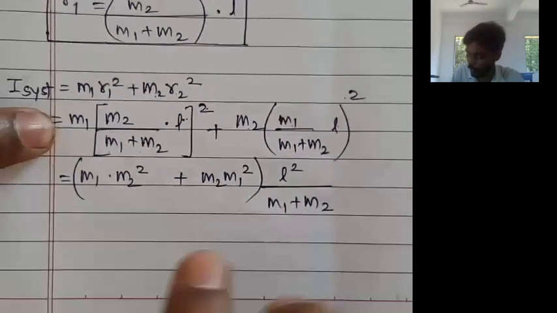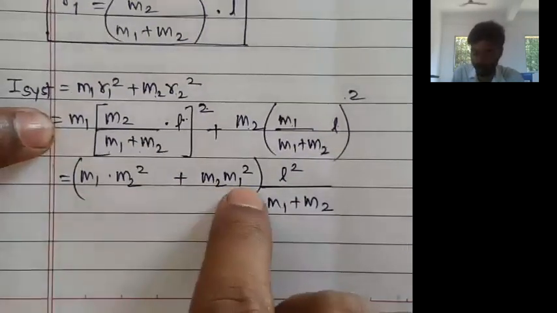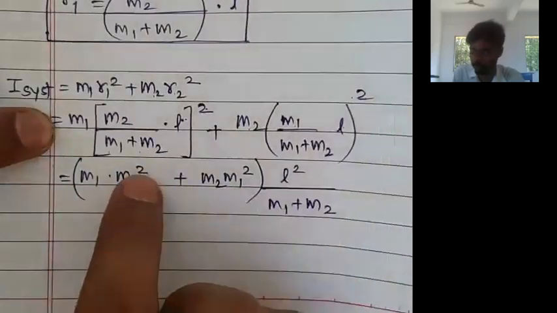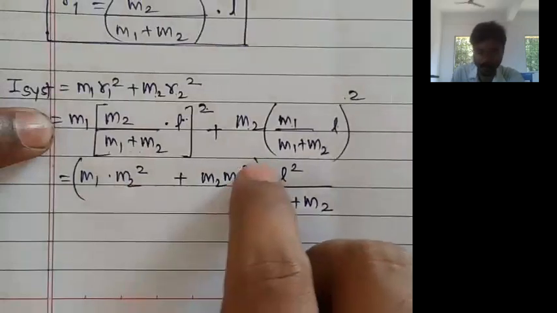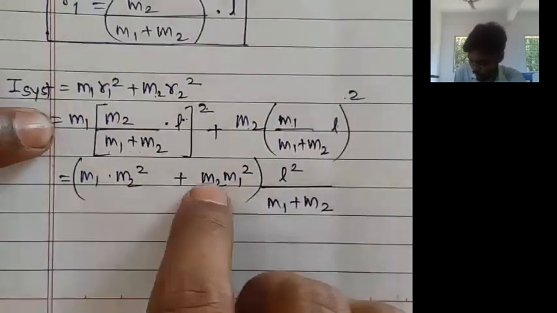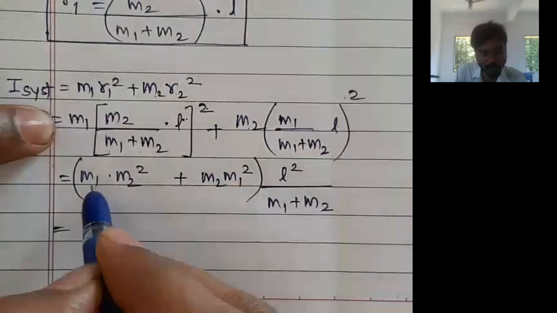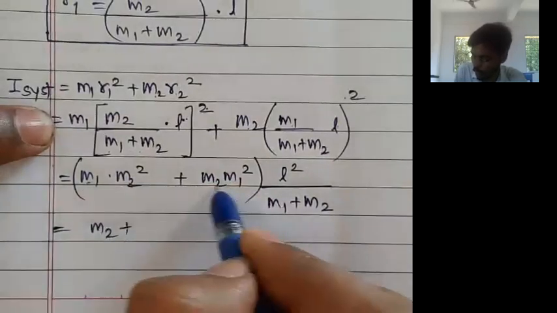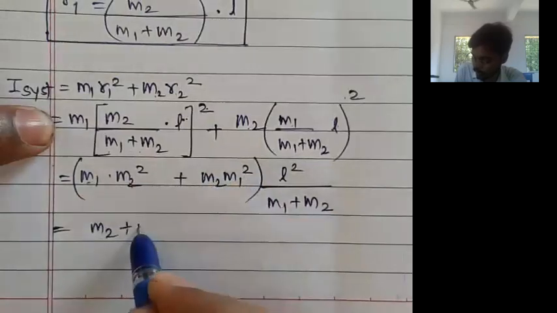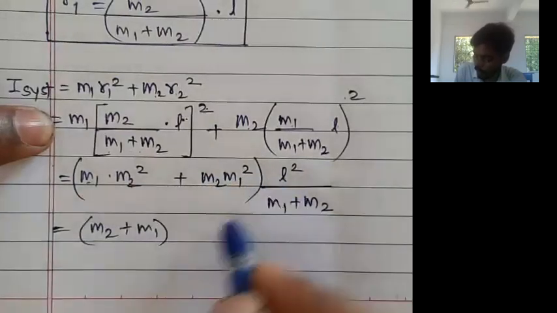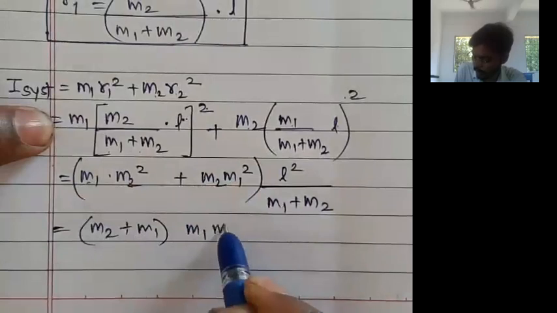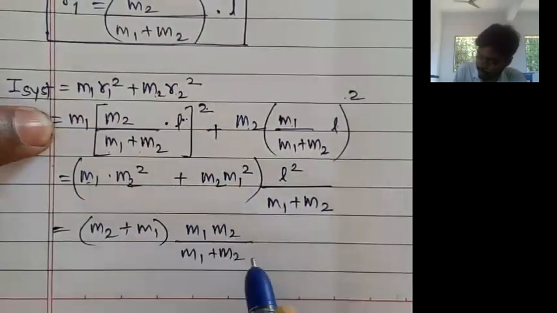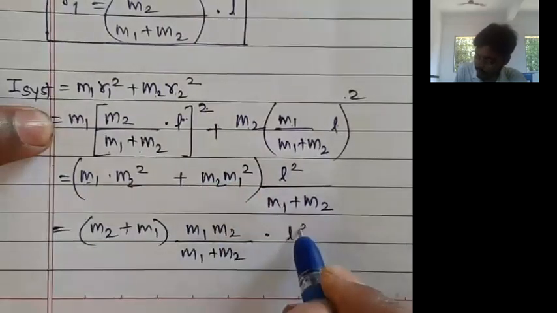Now again, M1 and M2 we can take common, one M2 from M2 square and one M1 from M1 square. After taking M1 M2 common, what remains here is M2 and here is M1. M1 M2 is common outside the bracket, divided by M1 plus M2, and then multiplied by L square.